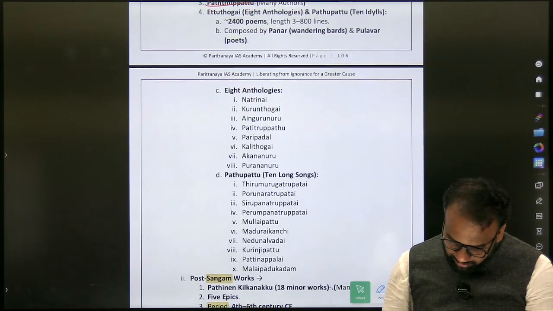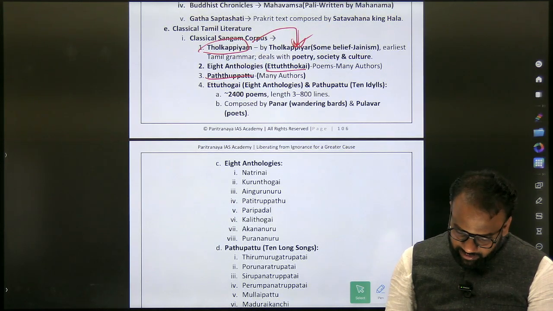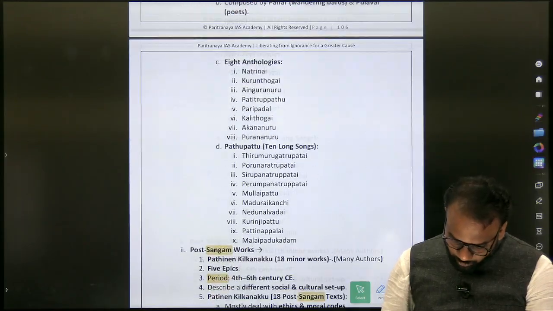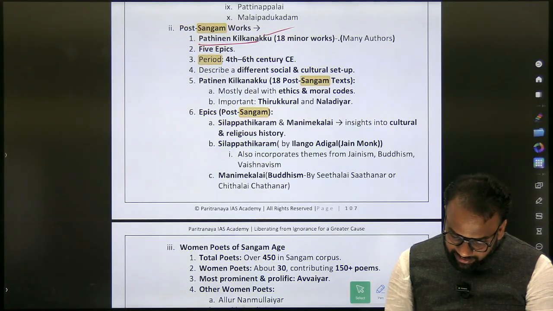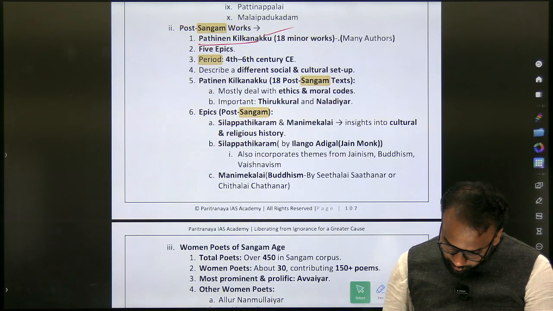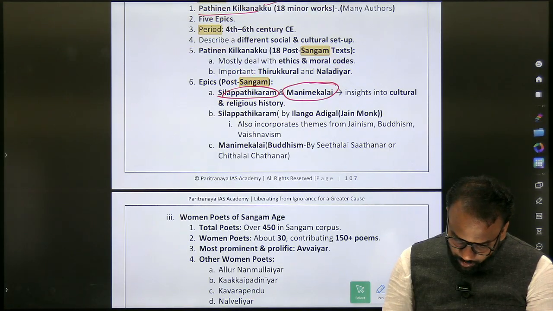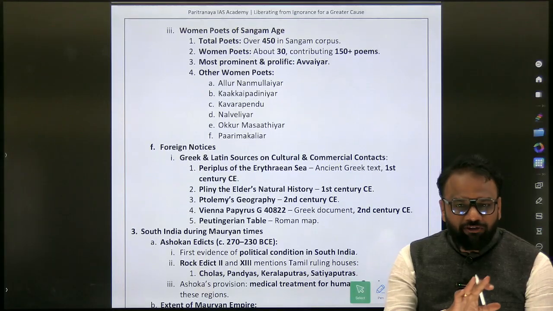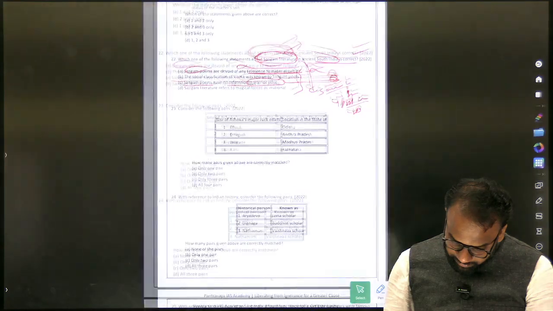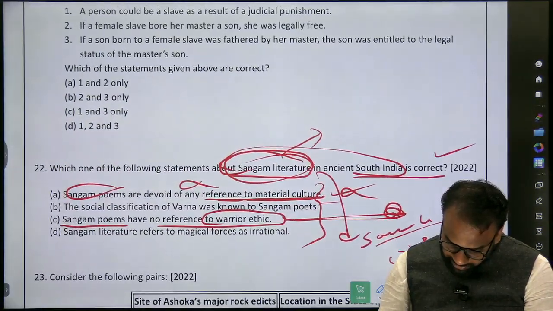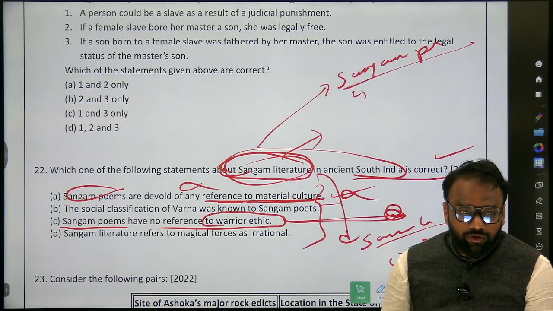Next, all these things you will ignore. So what are you going to write? Tolkapiyam. Next, Etutu Koi, Patutu Pattu. Next, post Sangam works. There itself you are going to write Patinen Kilanakaku. Next, Silapadikaram, Manimekalai. So from this entire content, we are not going to go through the other content. For this question, we are just going to add what information? Okay, so here, Sangam period. Which are the books?